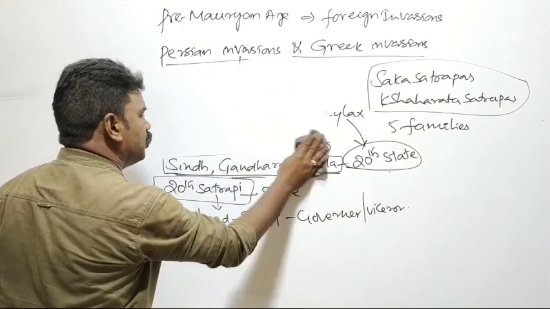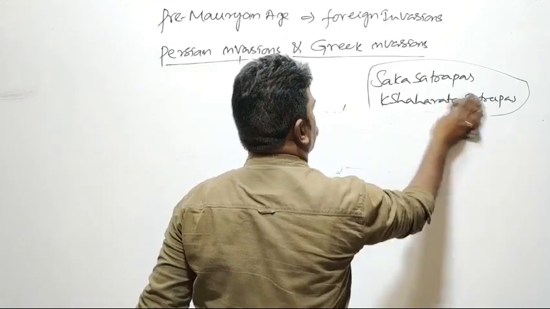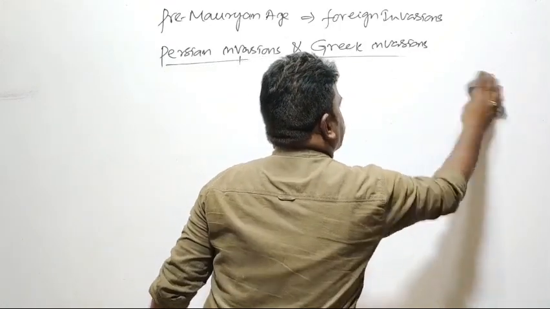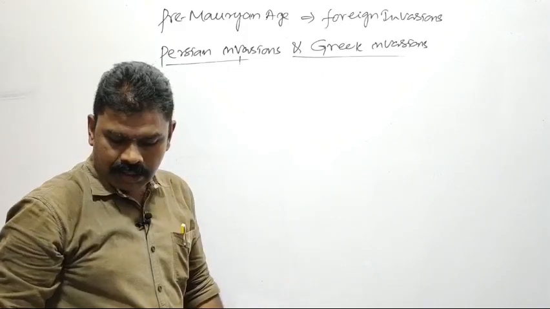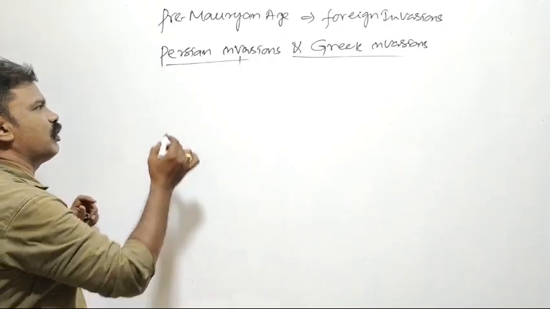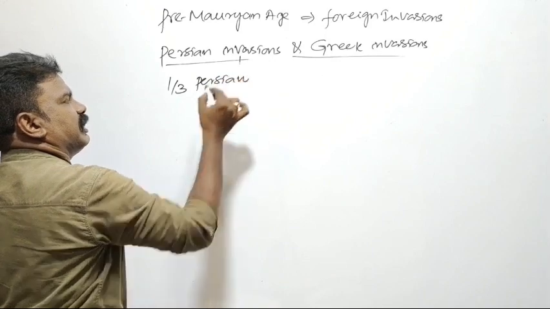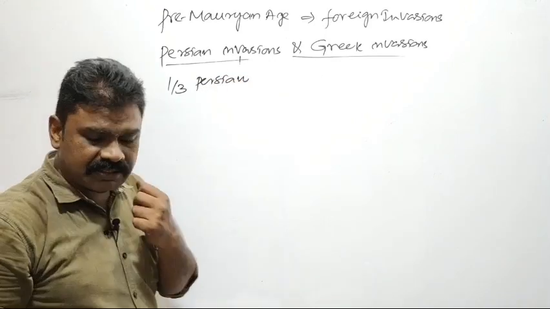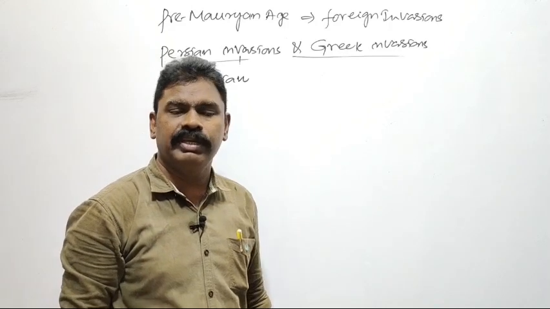The Persians started to collect taxes from India. Whatever tax they collected in India amounted to one-third of the income of the entire Persian Empire. One-third of the income of the Persian Empire came from Indian territories.